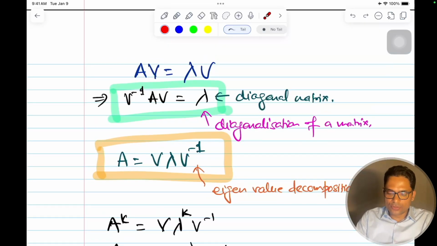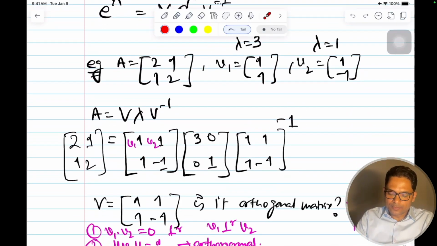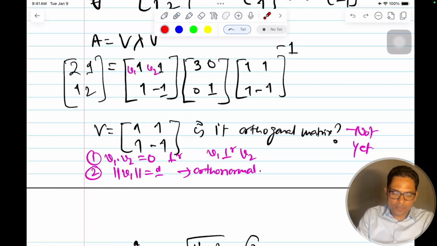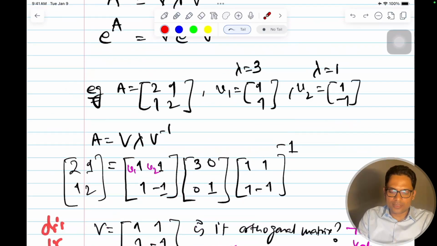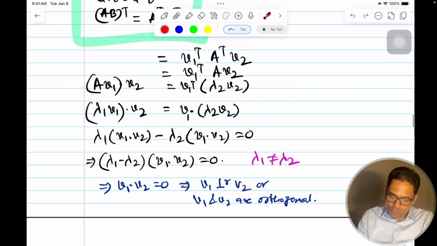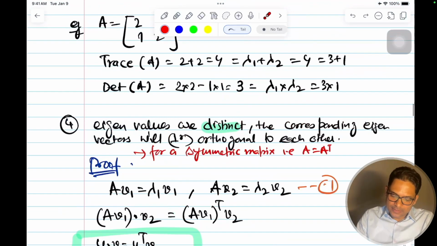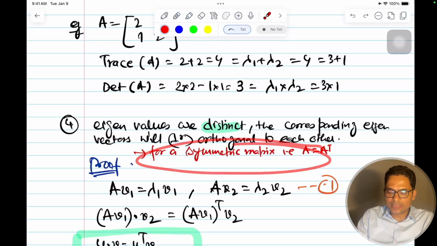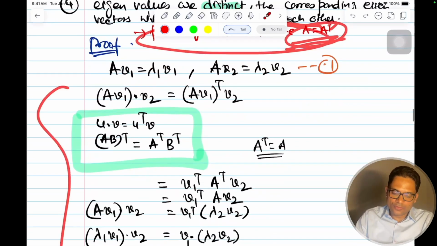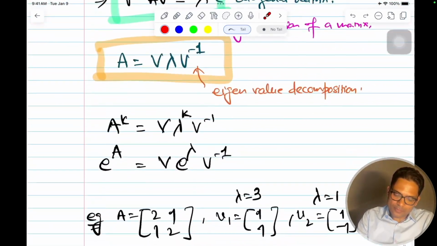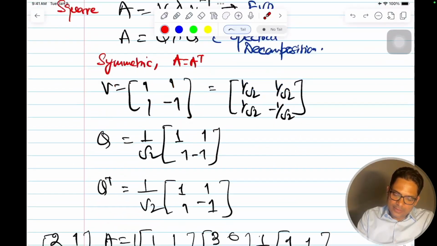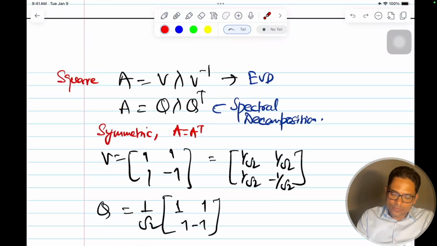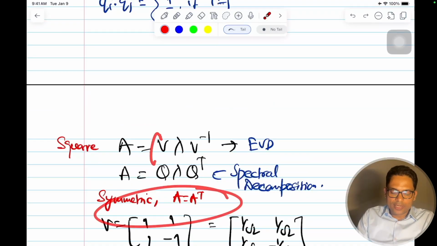And then we also saw that if it is a symmetric matrix, then for distinct eigenvalues we will get distinct eigenvectors. For distinct eigenvalues we'll get perpendicular eigenvectors. We proved that also. We proved that for distinct eigenvalues we'll get orthogonal eigenvectors for a symmetric matrix. We did a proof and we used it later again. Since the vectors that I have got for a symmetric matrix are already orthogonal to each other,